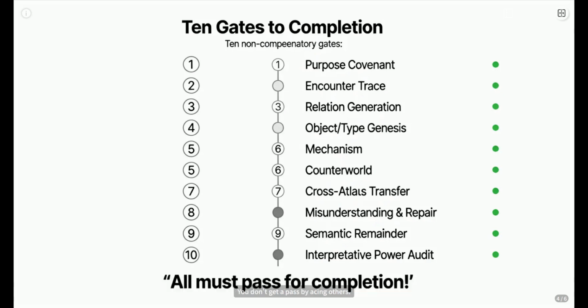Miss one? You don't get a pass by acing others. It's non-compensatory. Formal proofs can be witnesses, but they're not automatically sovereign. If the purpose is semantic understanding, formal tools are helpers, not the boss.